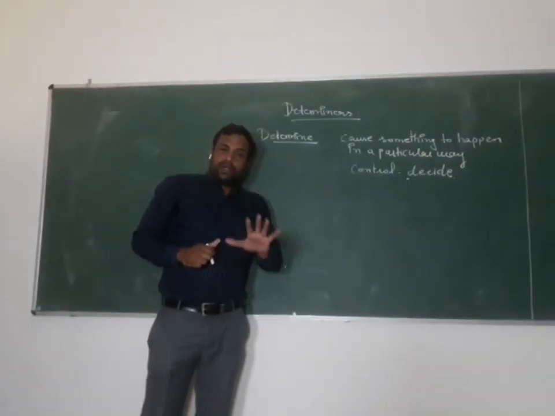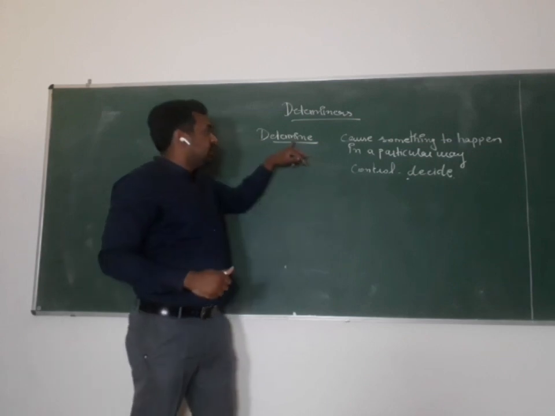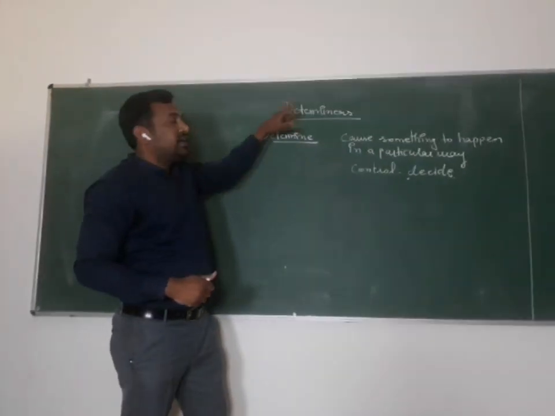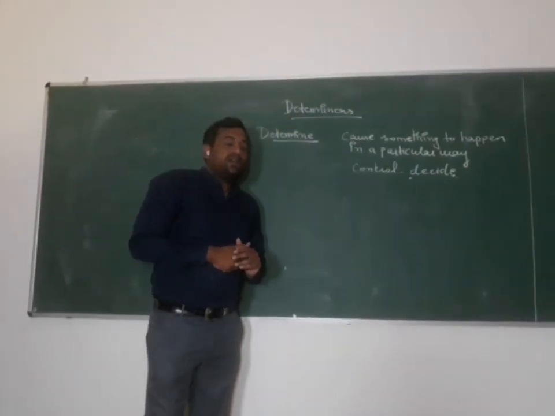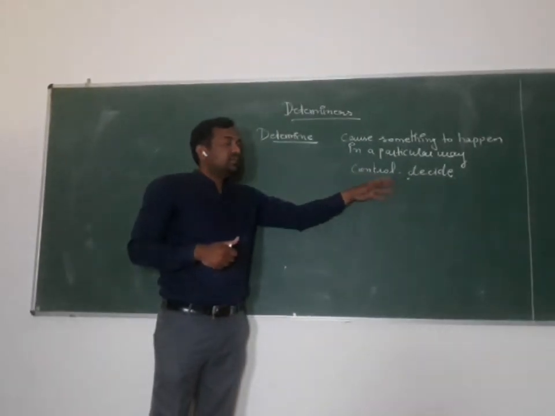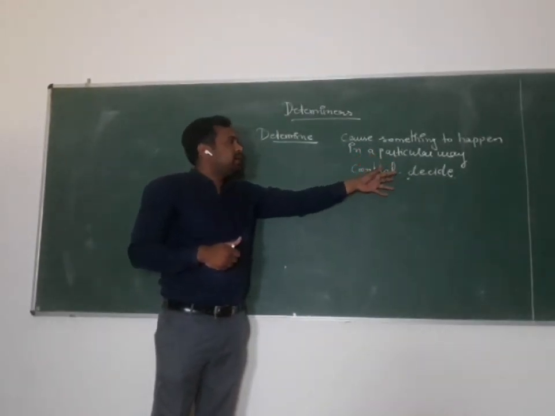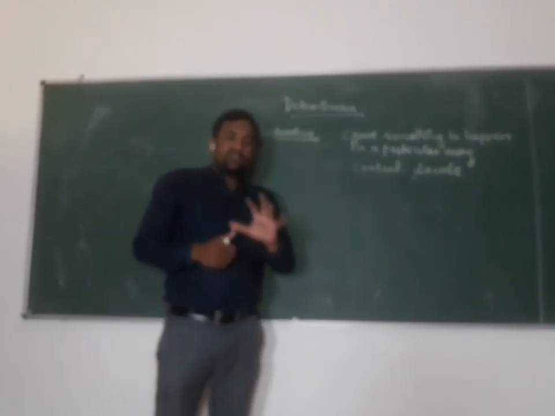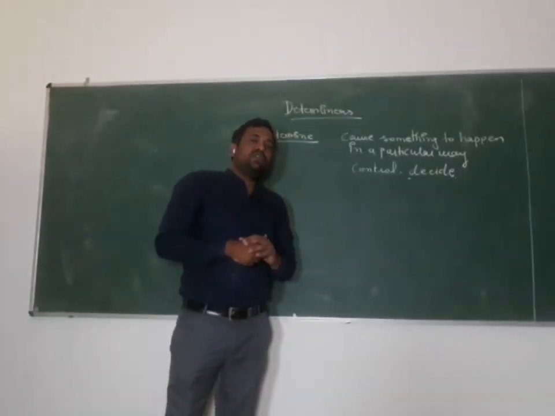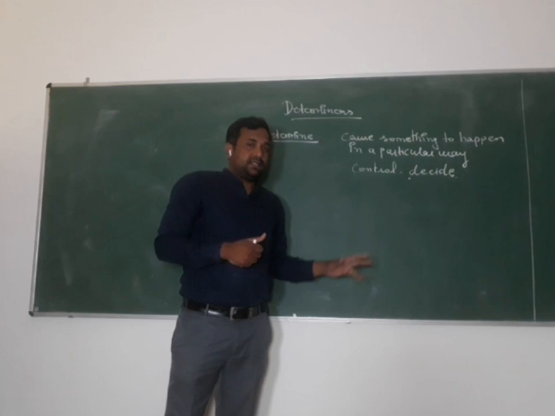So you understood the word determine. From this word determiner is made. The meaning of this word is control, decide, cause something to happen in a particular way. This word does something to the word which is used with it.